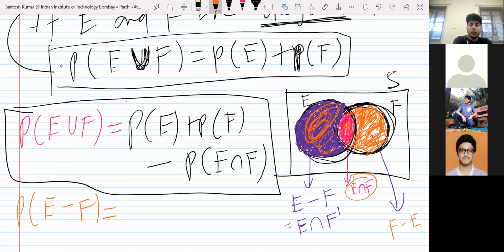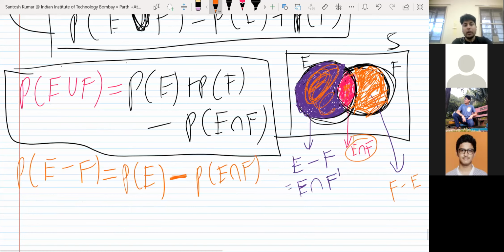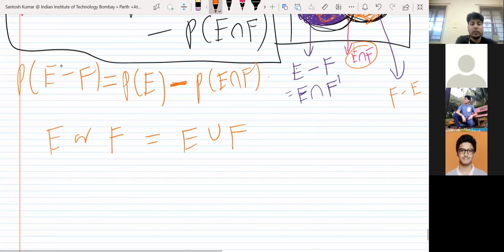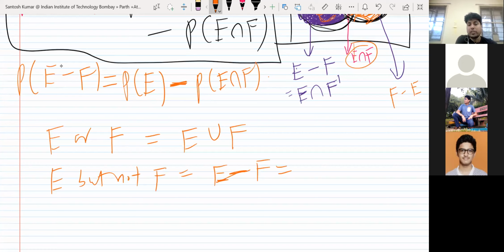Yes. So probability of E, you can see it is a complete circle, minus you have to exclude the common portion between E and F, so probability of E intersection F. Fine, so this is the formula for E minus F. This will be used. Somewhere the word will be E or F, so E or F means E union F will be used. In a question, they might say E but not F, so the meaning will be E minus F, or E intersection F complement.